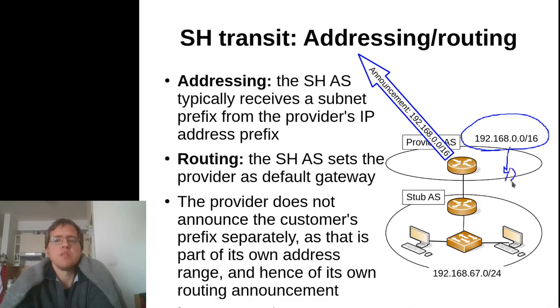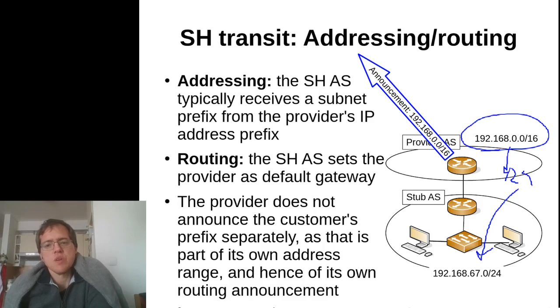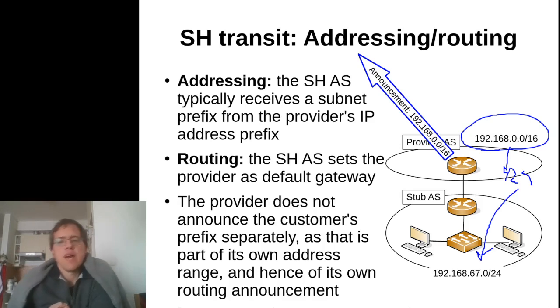In this example, this is a /24, and provision this particular address range for use by the customer, and the customer can use this /24 to give out addresses to all the IP hosts and all the IP interfaces within its own network from this provider-provisioned IP address range.